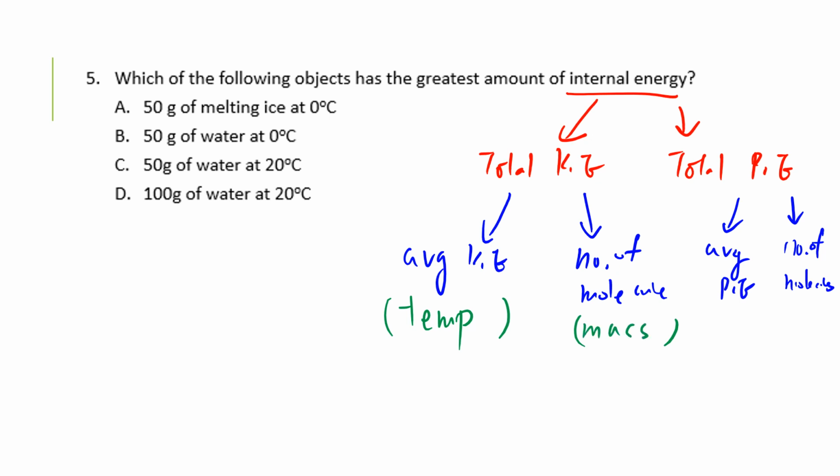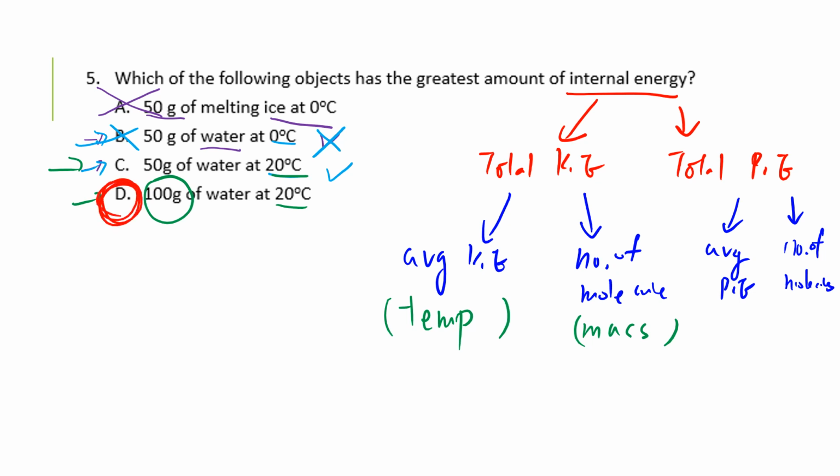So let's take a look at it. First of all, 50 kg of melting ice at 0 degrees and melt water, for sure that this one is greater, so cross out A. When comparing B and C, you should find that one is 0 degrees, one is 20 degrees, so this one is higher. So no, not for B. I'll cross it out. So when comparing C and D, both of them are 20. However, this one is 100 gram. So in this case, the answer should be D.